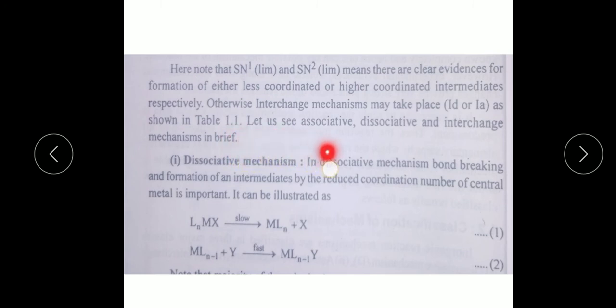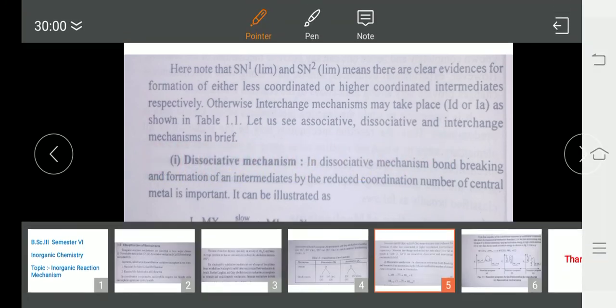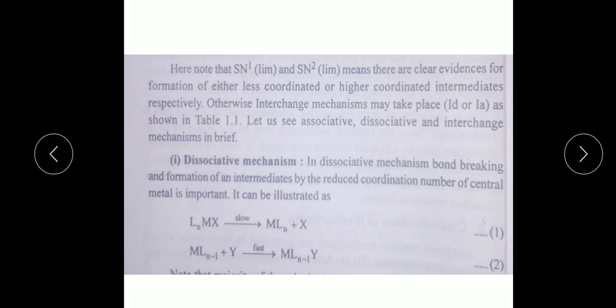Let us see associative, dissociative and interchange mechanisms in brief. Number 1, dissociative mechanisms. In dissociative mechanism, bond breaking and formation of an intermediate with reduced coordination number of the central metal is important.